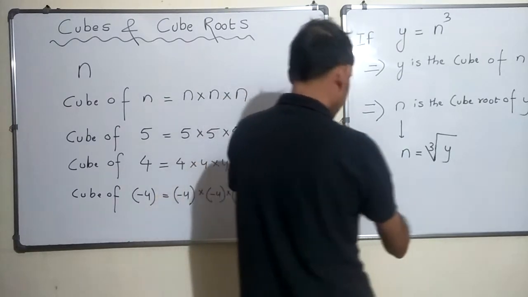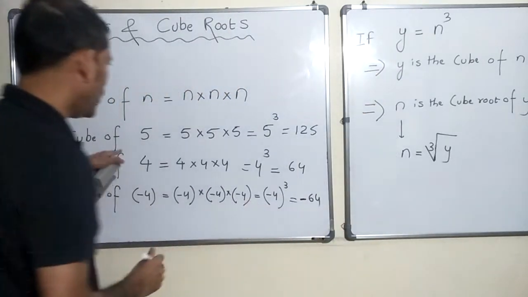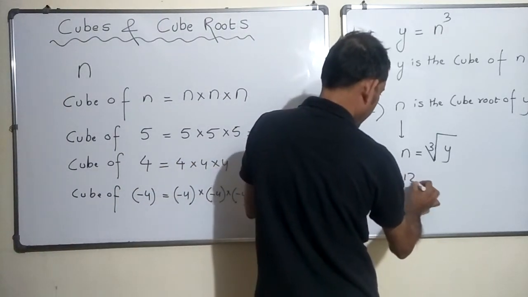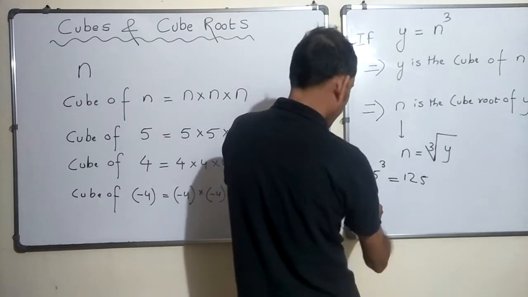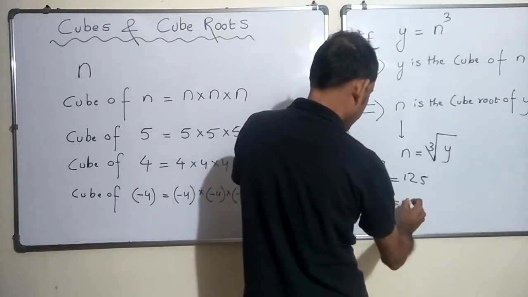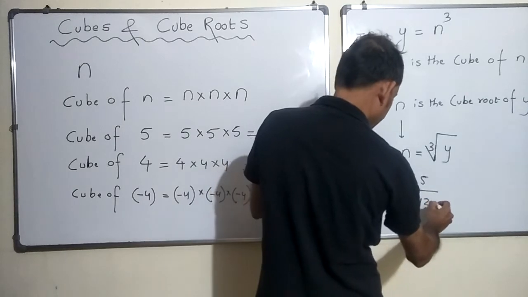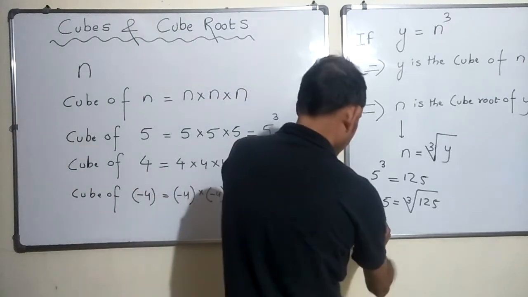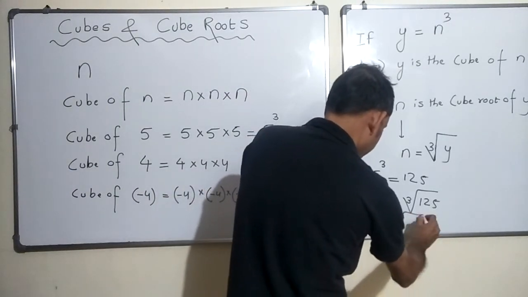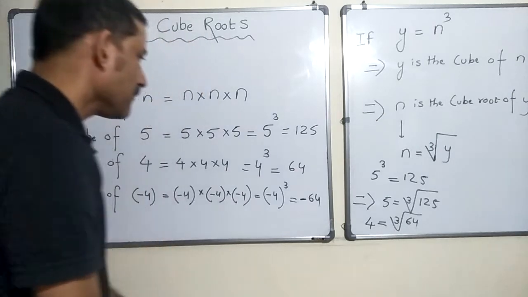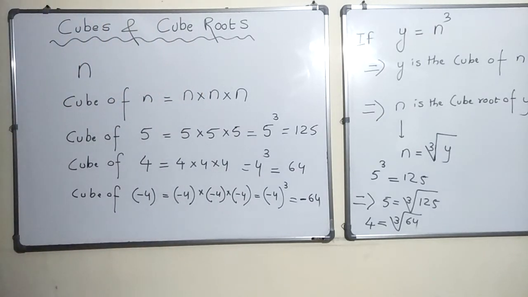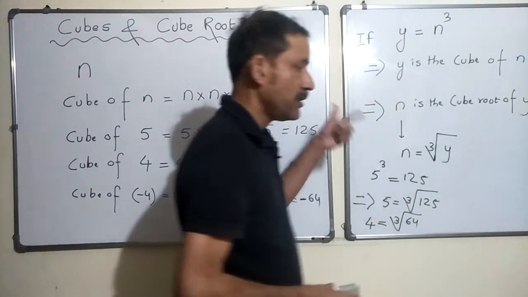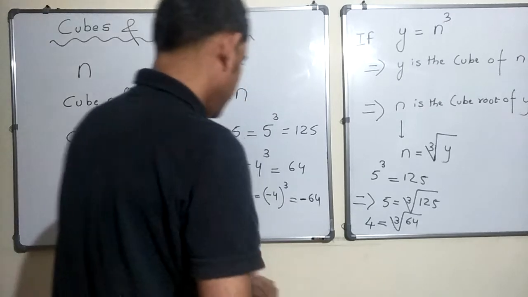Okay, so let's take some examples. Cube of 5 is 125, so 5 cube is equal to 125, which implies 5 is nothing but the cube root of 125. That is what a cube root is. Similarly, 4 is nothing but the cube root of 64. So now we understood cubes, and we also understood what a cube root is.